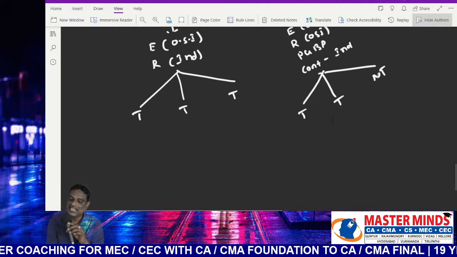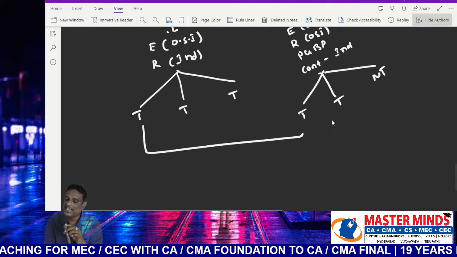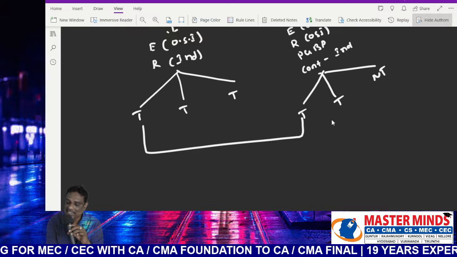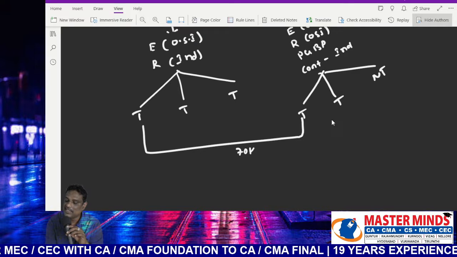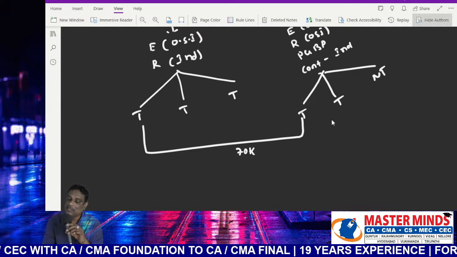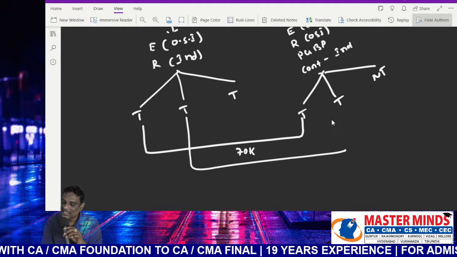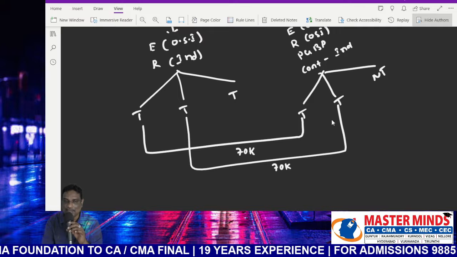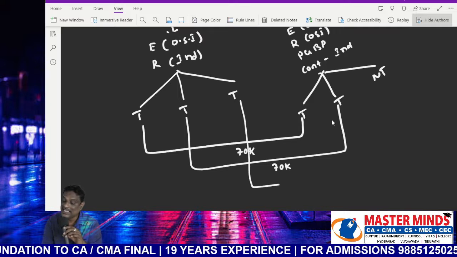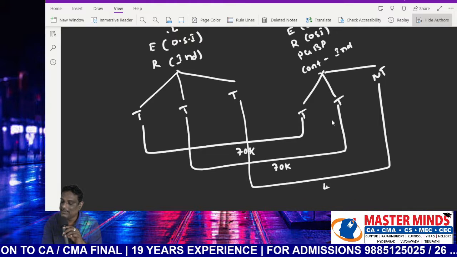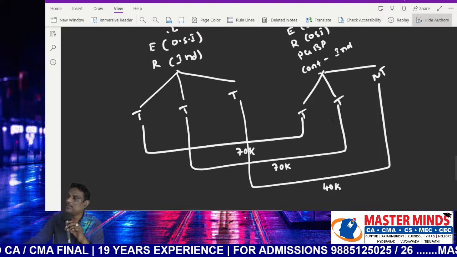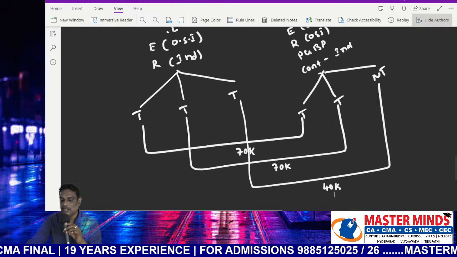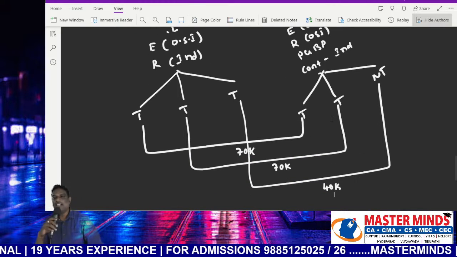Therefore, in first case, both 40,000 and 30,000 will be taxable. Entire 70,000 will be taxable in first case. But what about second case? Yes, in second case also, entire 70,000 will be taxable. But whereas in third case, only 40,000 will be taxable. That is one of the important points. Case 1, 70,000.